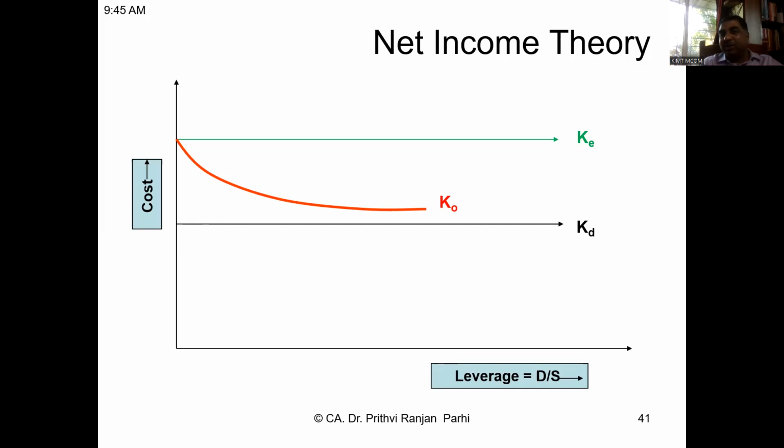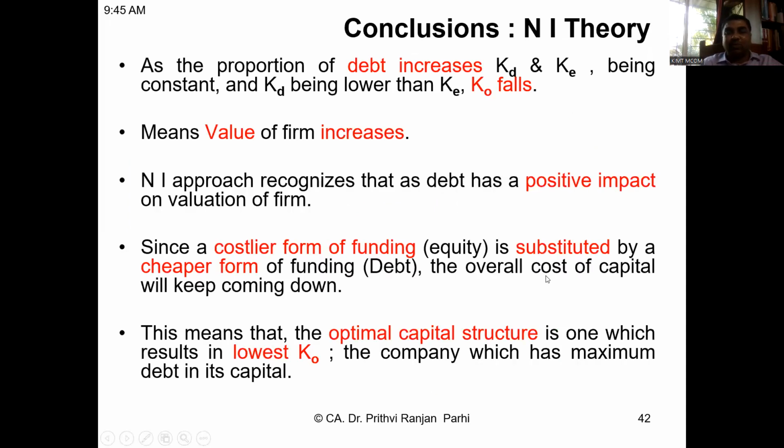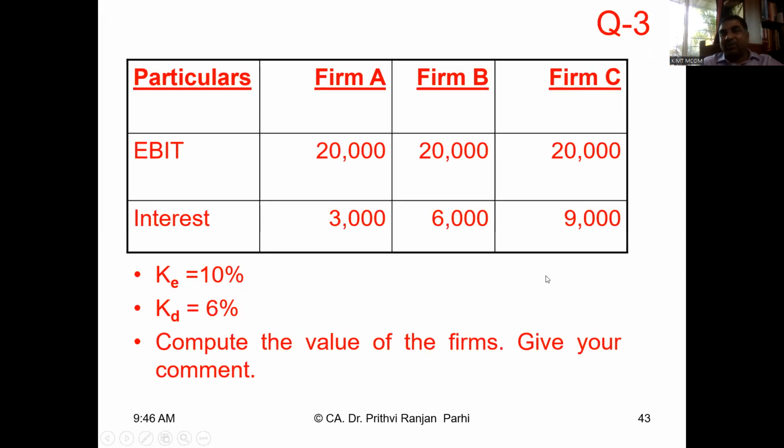Why will it come down? Because you are going to substitute a costly source of fund with a cheaper source of fund. Equity is more costly, debt is less costly. So when you are replacing equity with debt, overall cost will come down. That is what the theory suggests. And to test it, we'll be solving this question.